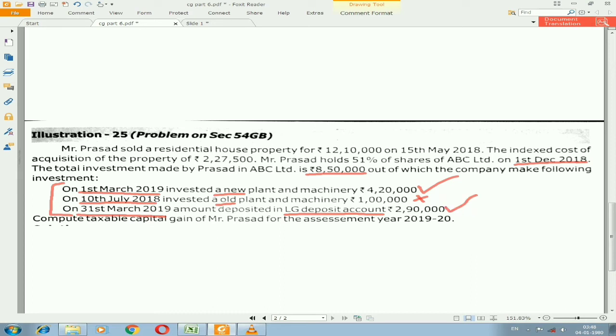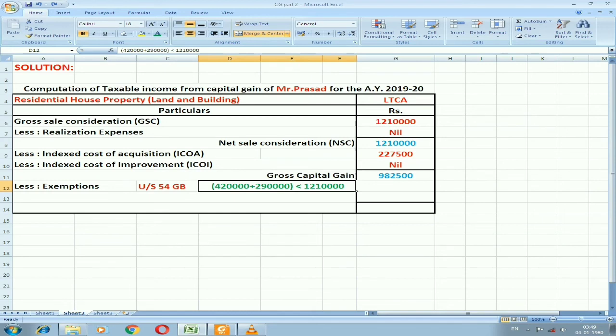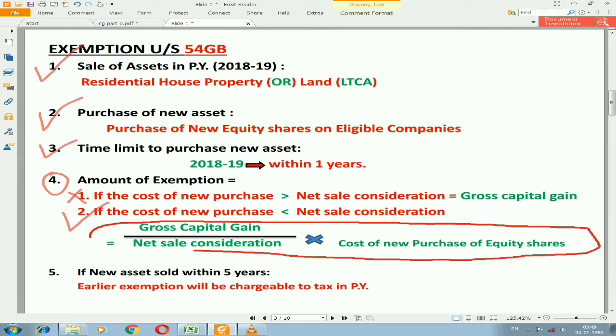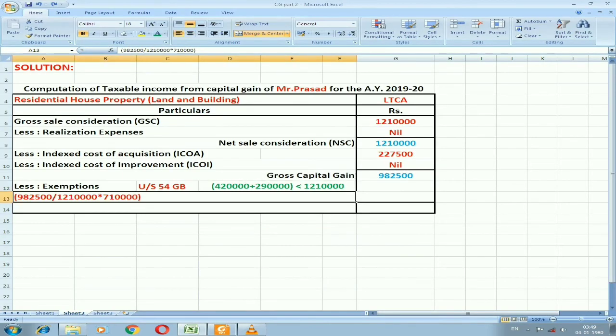We are supposed to take 4,20,000 plus 2,90,000 as new investment. So total investment is 4,20,000 plus 2,90,000, that is 7,10,000. We need to compare the total investment with the net sale consideration whether it is more or less. So let us see, 7,10,000 is less than the net sale consideration, that is 12,10,000. So if it is less than the net sale consideration, you are supposed to use the formula, that is gross capital gain divided by net sale consideration into cost of new purchase, not the first one because it is less than the net sale consideration. Let us calculate that exemption amount.